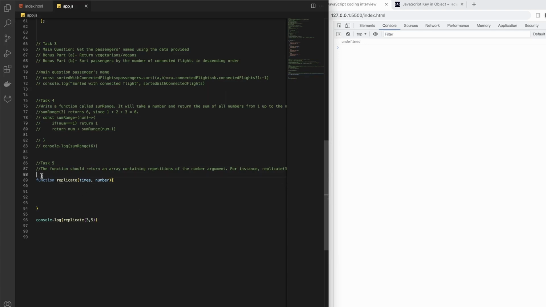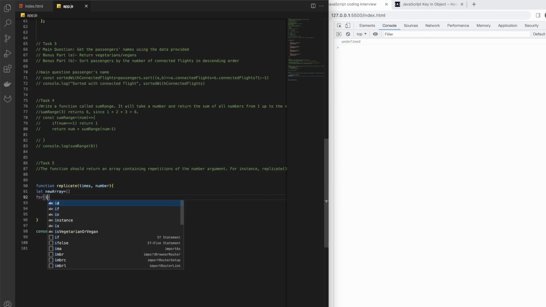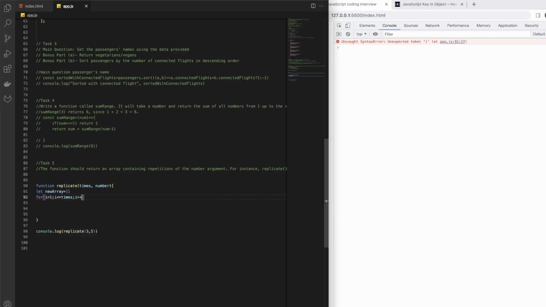Okay, one is we can have something here. Oh, actually we cannot, we just have this function. So initially we can have a new array, and then a for loop where i is 1, and i is less than or equal to times, and then i plus plus.